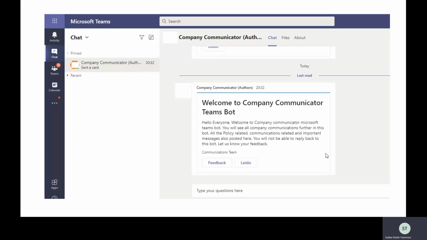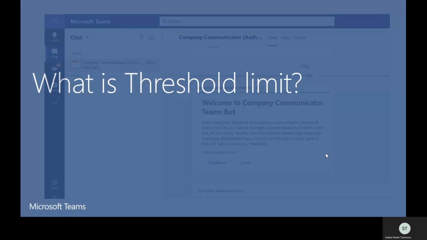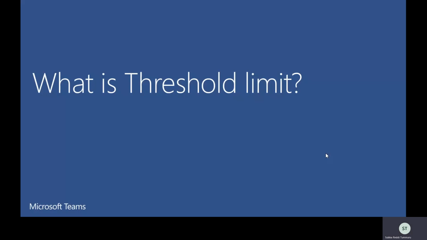In that case, you need to implement logic to handle that exception, like trying to resend the message after waiting some period. So that is the threshold limit.